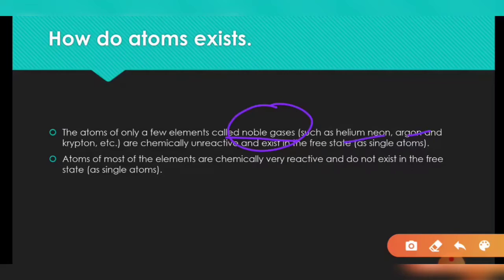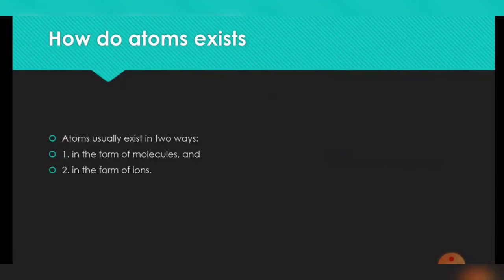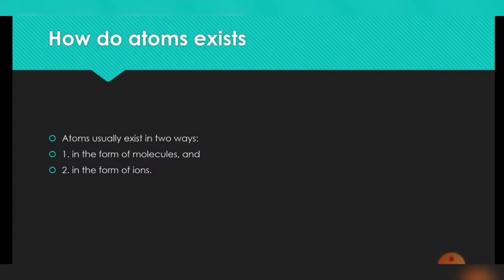Other than this, most of the elements are chemically very active and they do not exist in the form of noble gases. So how do they actually exist? They exist in two forms: they will form molecules or they will form ions, and by forming ions they could make compounds.